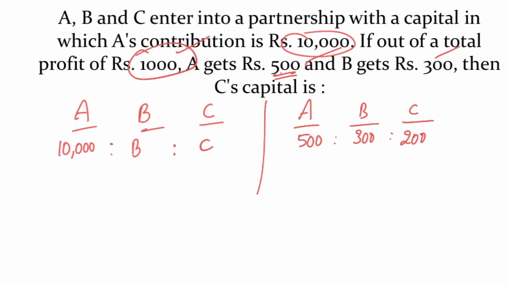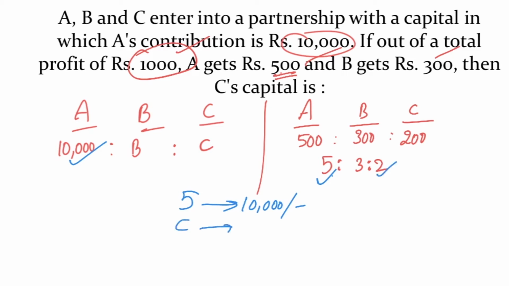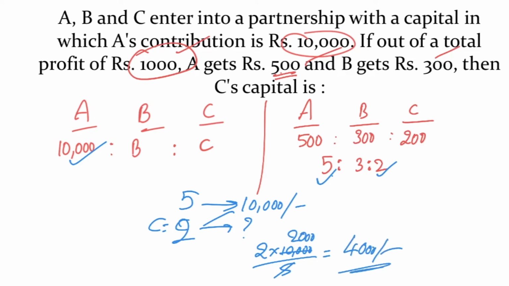So this is the ratio of profits. Ratio of profits is 5:3:2. We need C capital. If you notice, A profit is 5 parts, that is equal to 10,000 rupees. A profit 5 parts proportional to 10,000 rupees. C profit is 2 parts, that is equal to how many rupees? That's equal to 2 into 10,000 divided by 5. 2,000 times, answer is 4,000 rupees. Capital of C is 4,000.